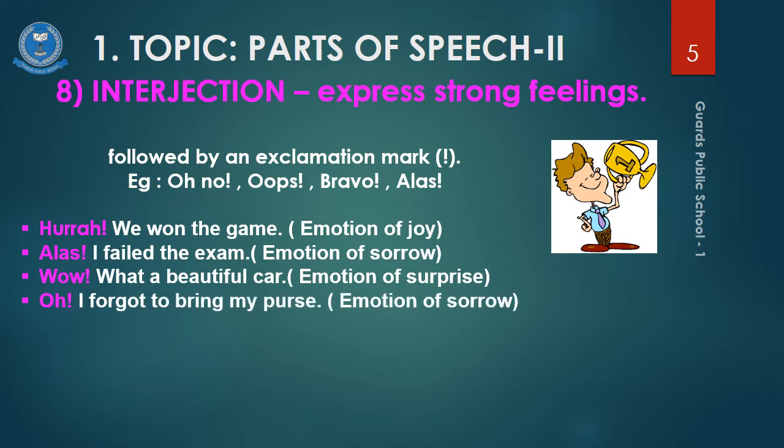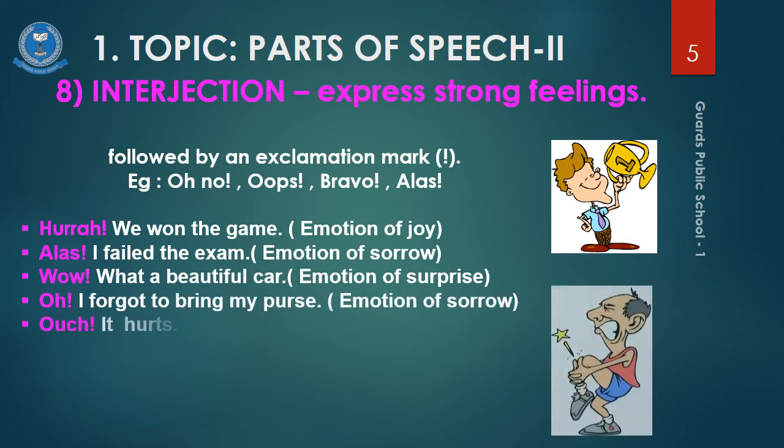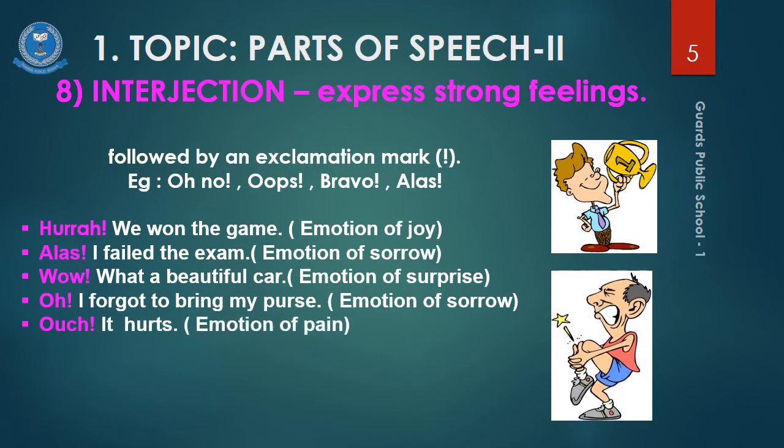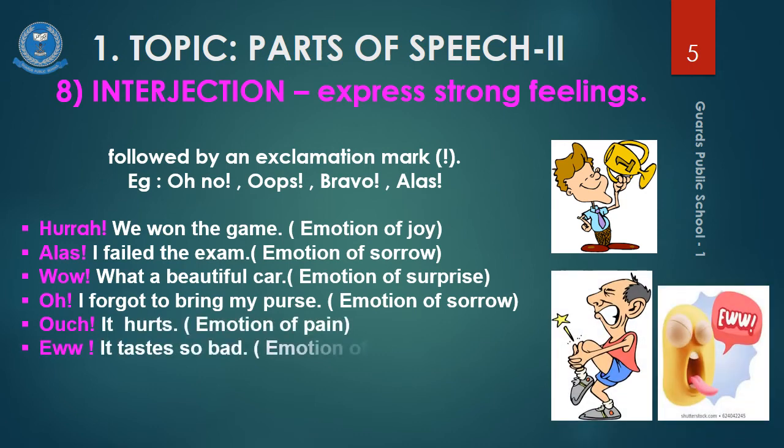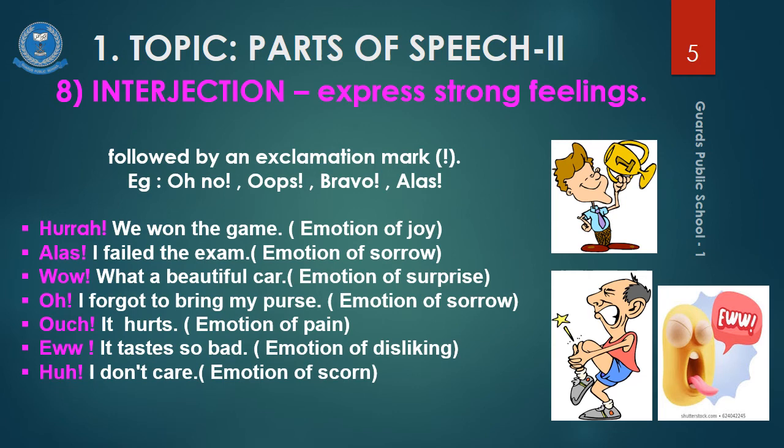Oh, I forgot to bring my purse! Emotion of sorrow. Ouch, it hurts! Emotion of pain. Ew, it tastes so bad! Emotion of disliking. This word ew is an interjection showing the emotion of disliking. Hmph, I don't care! Emotion of scorn. So interjections are those words which express strong feelings, and they're always followed by an exclamation mark.